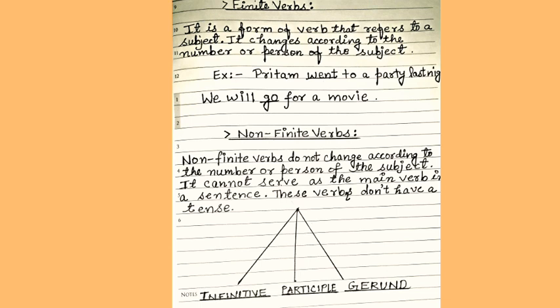Next, non-finite verbs. Non-finite verbs are those verbs which do not change according to the number or person of the subject. It cannot serve as the main verb in a sentence. These verbs don't even have a tense. Non-finite verbs can further be subdivided into infinitive, participle, and gerund.